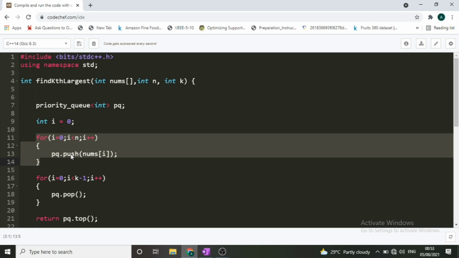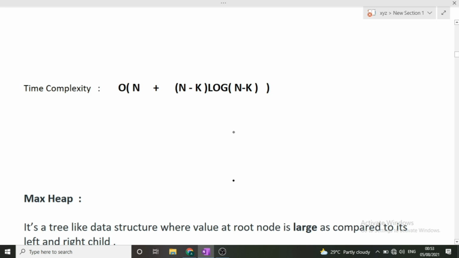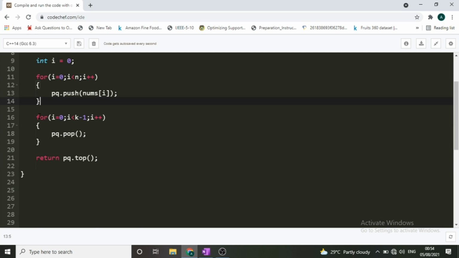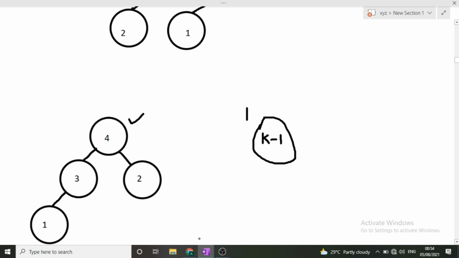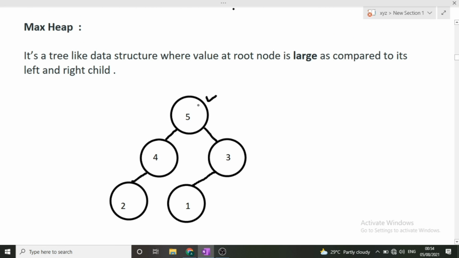Now these will be arranged, and after this loop is over, this max heap is formed, that I have shown you here. Okay, so this max heap is formed after this for loop is over. Now see, how many operations do we have to do? I have told you, for running the loop we have to do k minus 1 operations. So our i was running from 0 till k minus 1, i plus plus, and we were doing pq.pop, that is we were removing the top element. So when we call pq.pop, our top element will be removed.